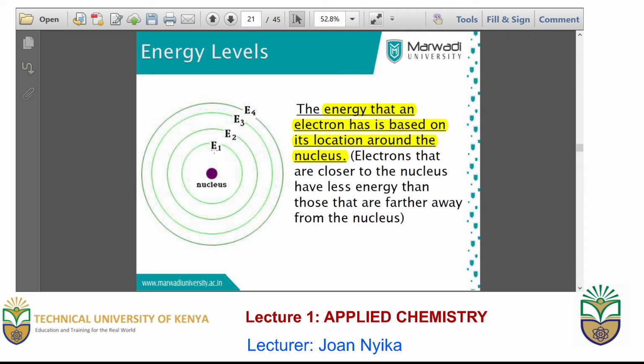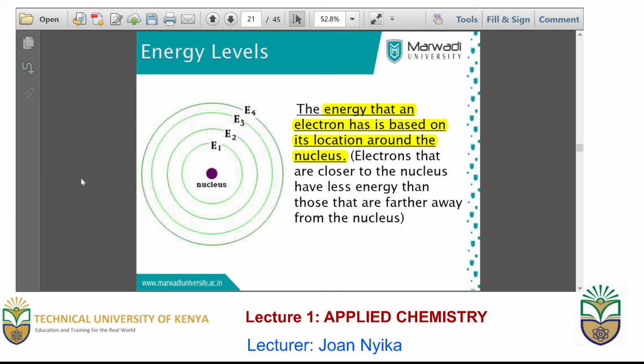Those close to the nucleus also have less energy compared to those that are further. For instance, energy level 1 is filled with electrons first before energy level 4, on the outermost of the atom. Also, energy level 1 has less energy compared to energy level 4.